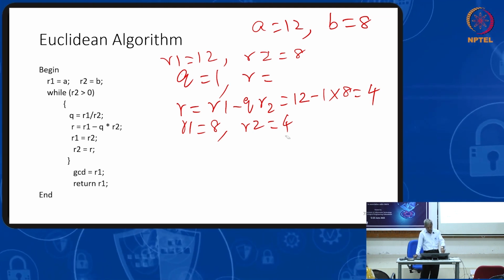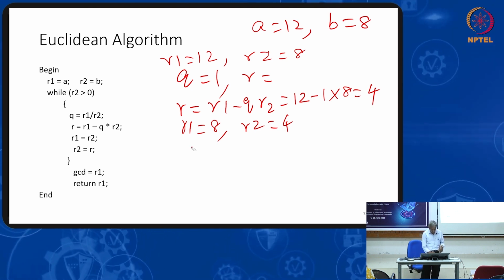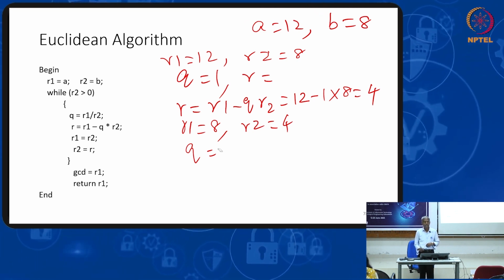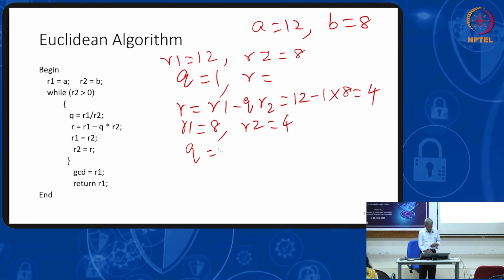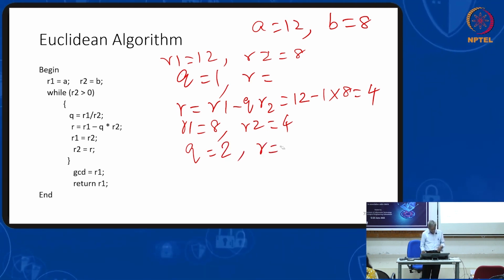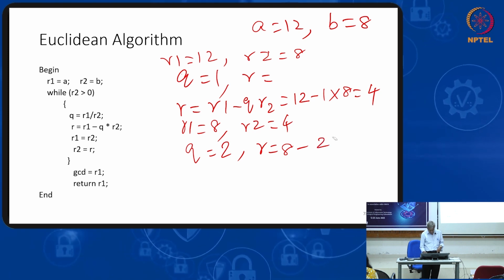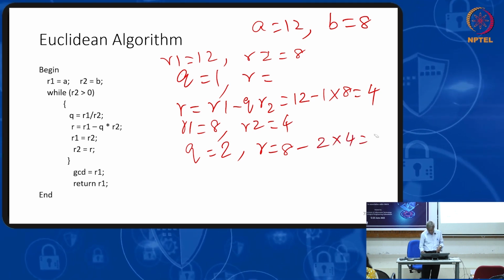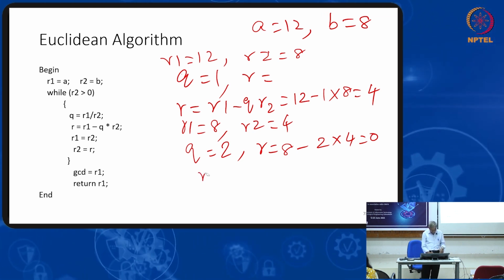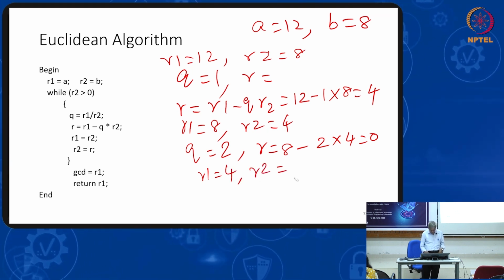Now you check while R2 is greater than 0. Is R2 greater than 0? Yes. So Q equal to R1 divided by R2. How much will come? 2. R equal to R1 minus QR2, that is 8 minus 2 into R2, 0. R1 equal to R2, 4. R2 equal to 0.